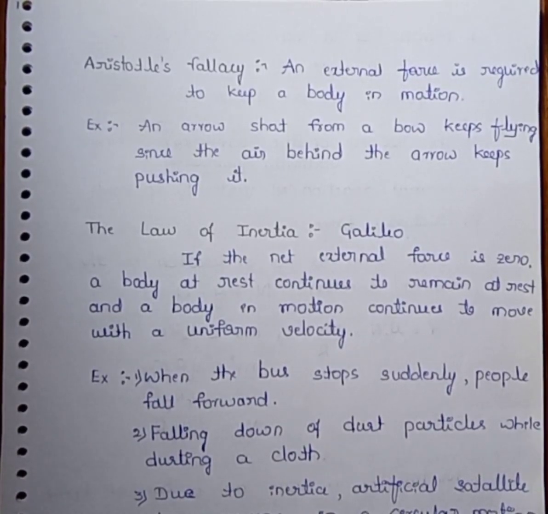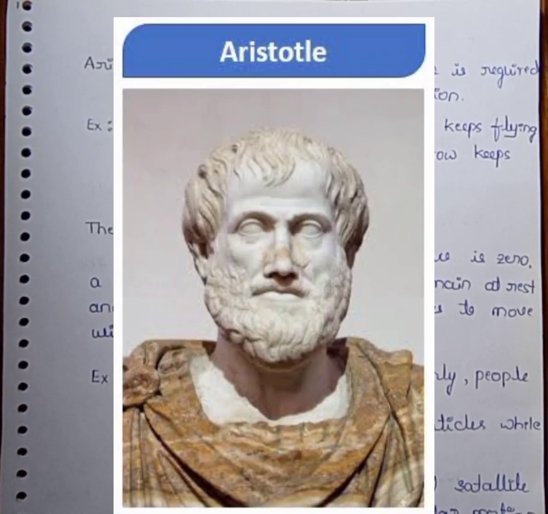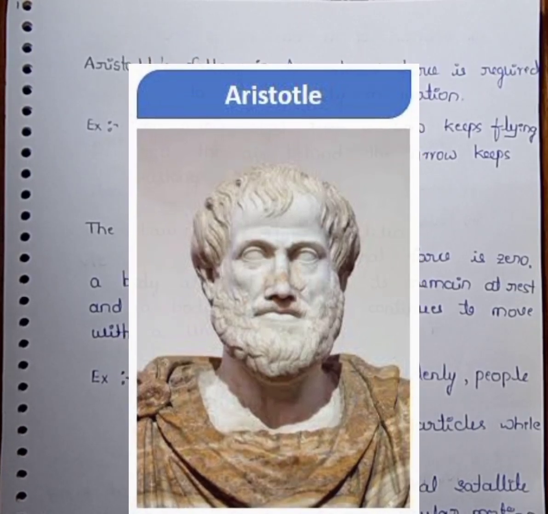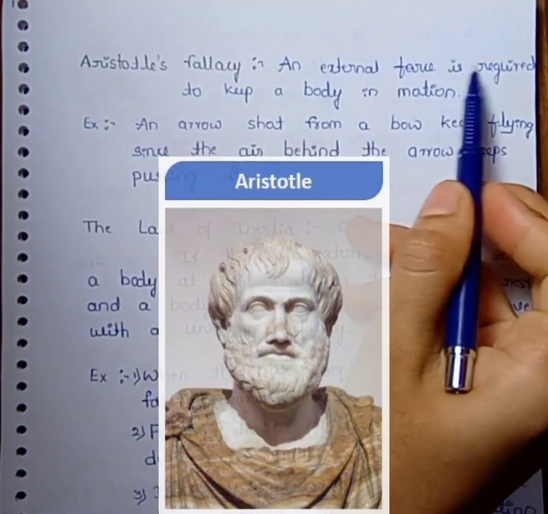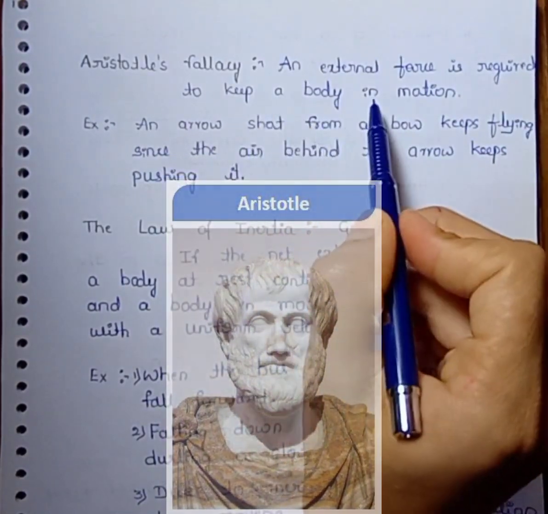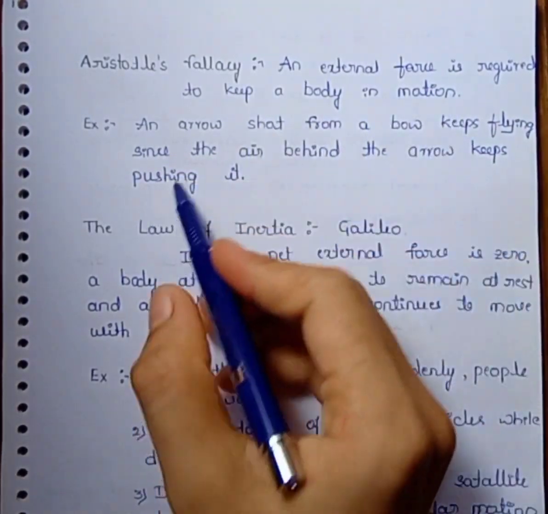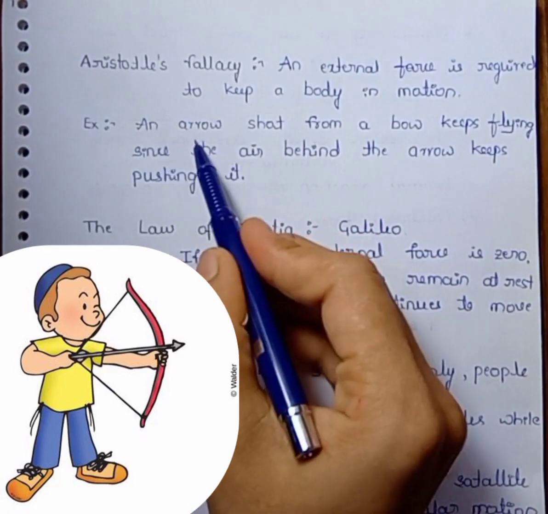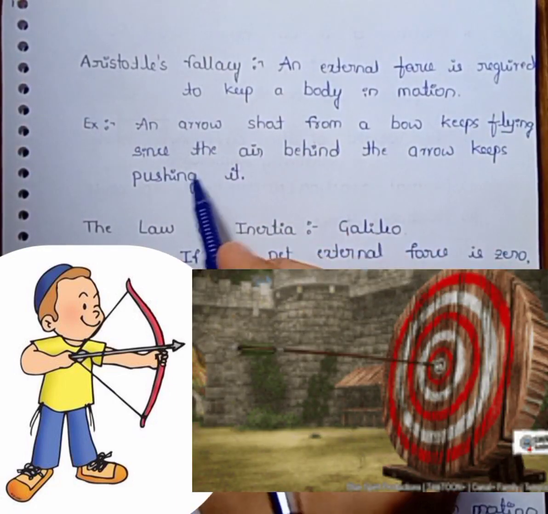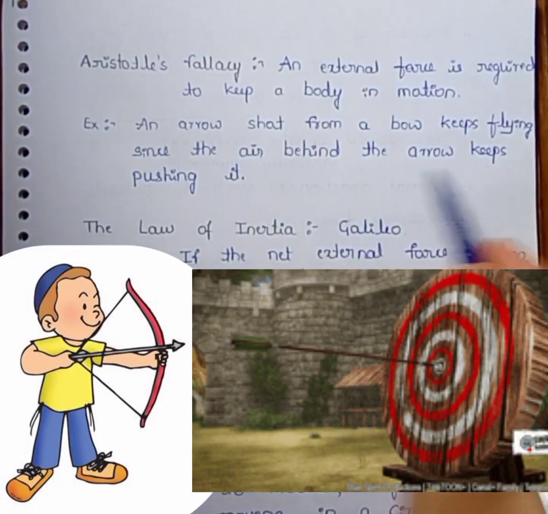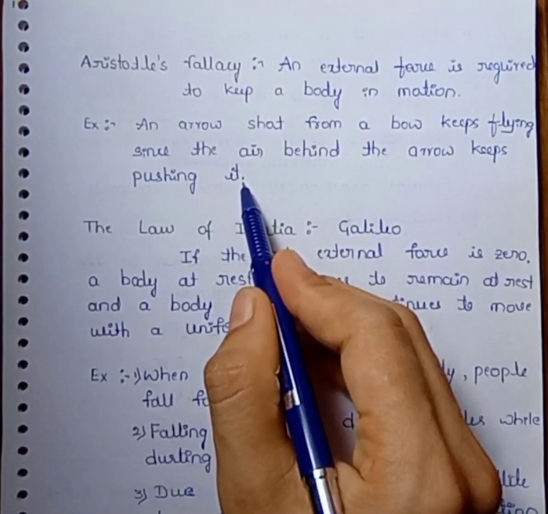First of all, we can learn the Aristotle fallacy, meaning Aristotle's statement regarding laws of motion. An external force is required to keep a body in motion. For example, an arrow which is shot from a bow keeps flying since the air behind the arrow keeps pushing it.